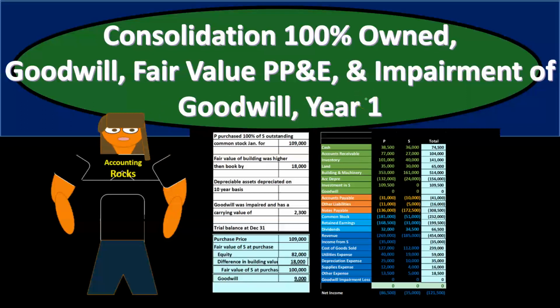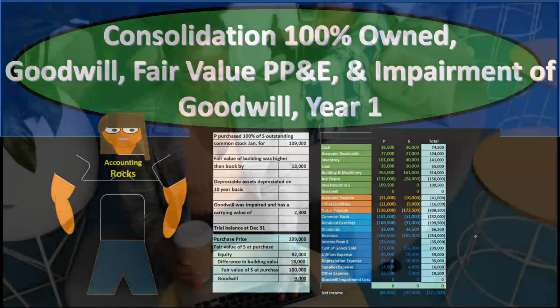We will be recording this consolidation a year later after the purchase took place. So in other words, the purchase that resulted in the controlling interest happened, we're going to say in January. We're going to do the consolidation 1 year later. So we will have to be dealing with, of course, those income statement accounts, those temporary accounts activities as well.